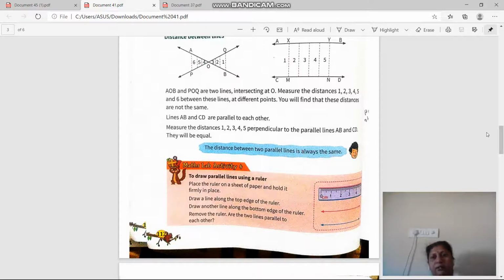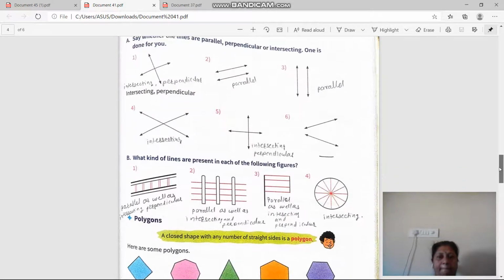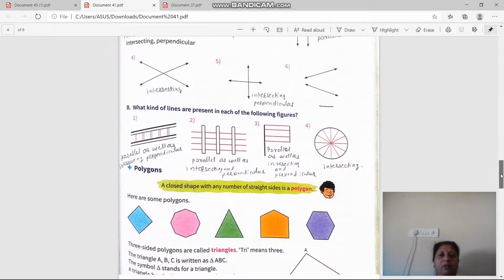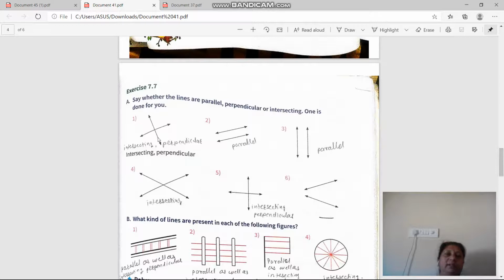Okay, now next. Next topic is polygon. So what is polygon? A closed shape with any number of straight sides is called a polygon. A closed shape with any number of straight lines is called a polygon. Okay, just before starting that, we will see exercise 7.7. Okay, so just before it, is there any exercise?